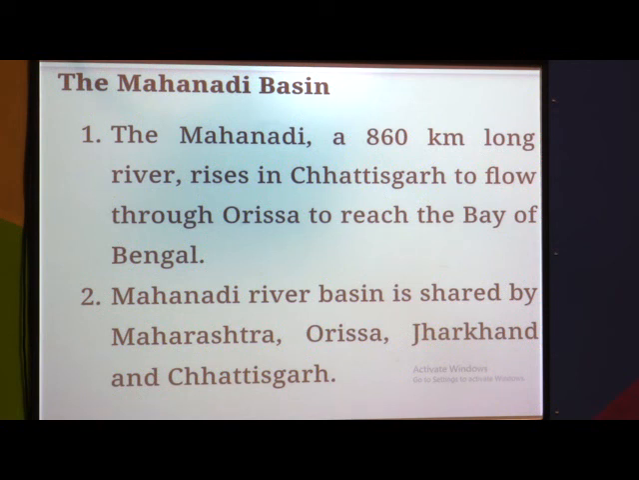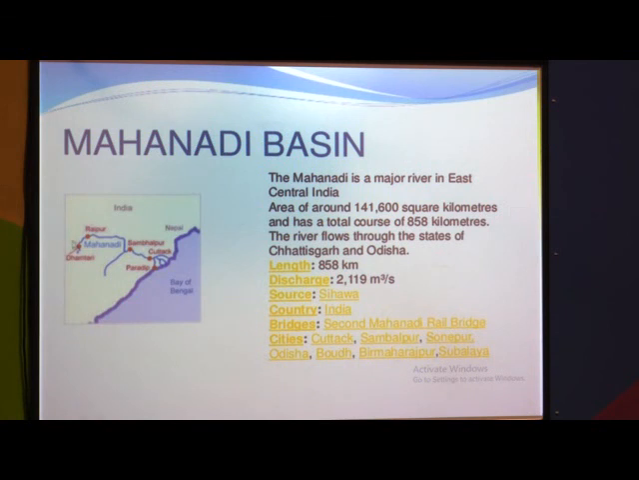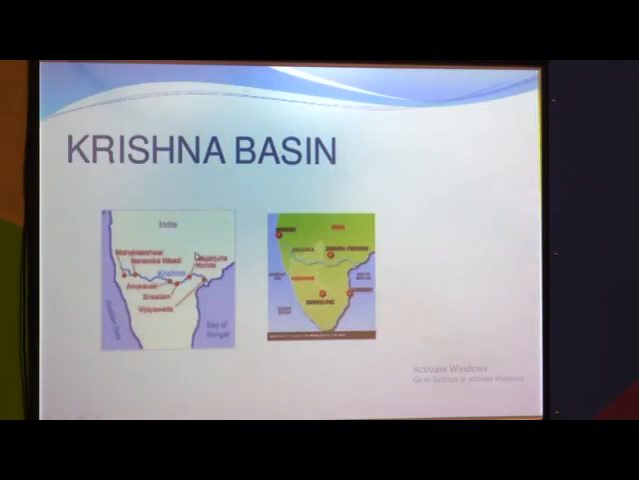So compared to our Godavari river, the Mahanadi is very short, only 860 kilometer, and its origin place is in Chhattisgarh and it flows through Maharashtra, Orissa, Jharkhand and Chhattisgarh. See on the map here, the Mahanadi discharges in the Bay of Bengal, from here to here. Okay. See next one, the Krishna river.